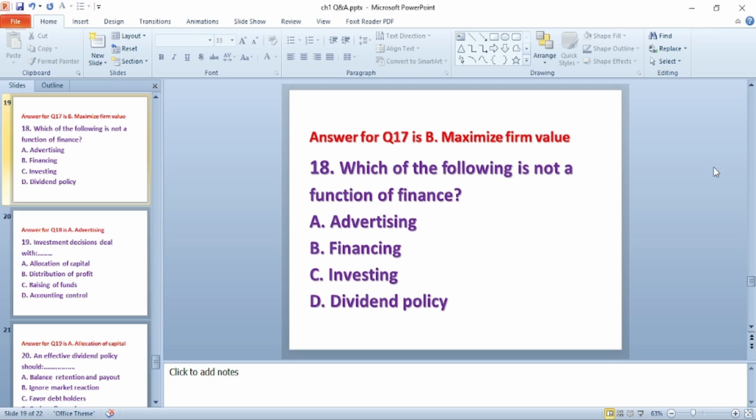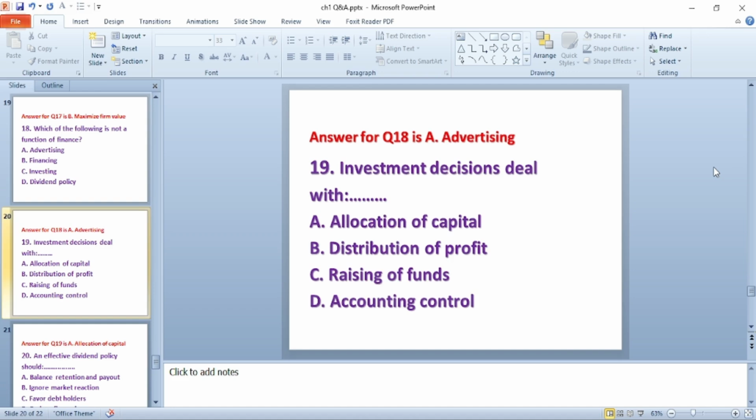Question number 18. Which of the following is not a function of finance? A. Advertising. B. Financing. C. Investing. D. Dividend policy. The answer for this question is A. Advertising.